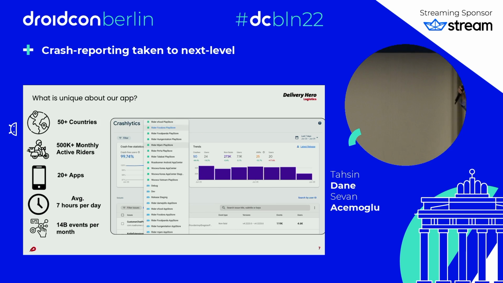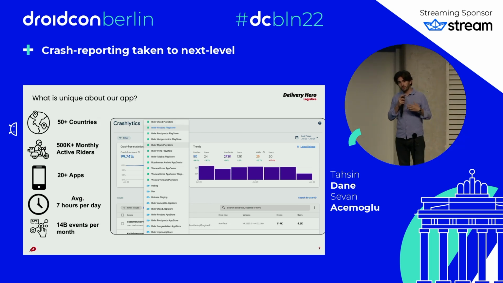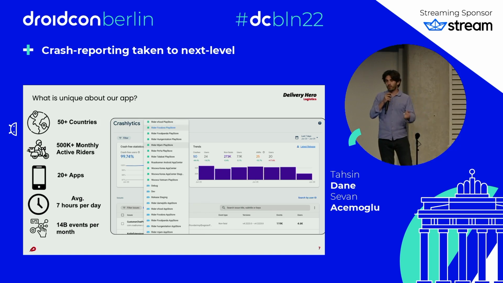So this is the interface. This is also our interface. As we discussed, we are operating in more than 50 different countries. We have a lot of riders, and most importantly, those riders use this app more than 7 hours. In some countries 4 hours, 5 hours, or 10 hours. That means a lot of hits, a lot of event tracking, a lot of crashes, or a lot of non-fatal errors. So we have about 14 billion events combined from Firebase Analytics and Crashlytics.